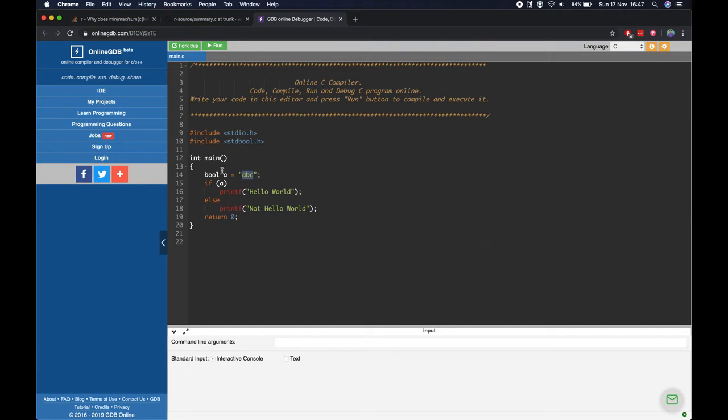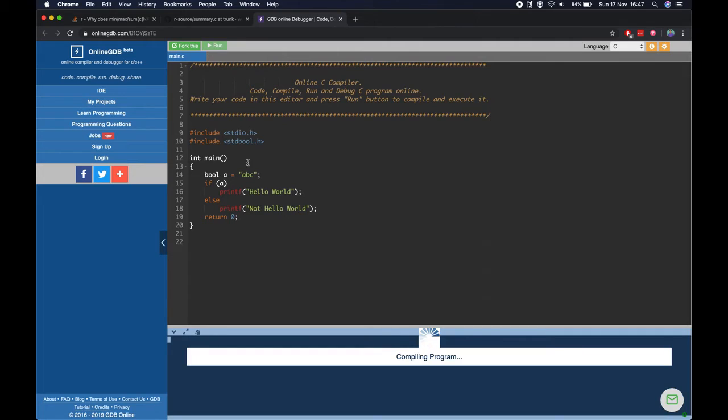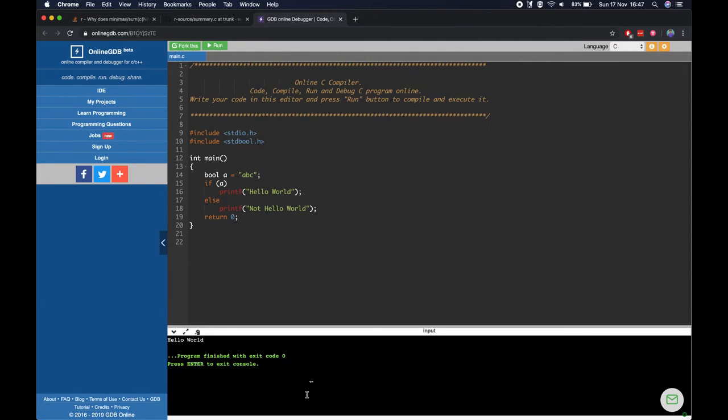Similarly, we do this in C. If we run this, we get hello world, which is the true part. The true part gets executed here. As you can see, the string value "abc" is treated as true in C. Hence, when you pass character in na.rm, it is considered as true.